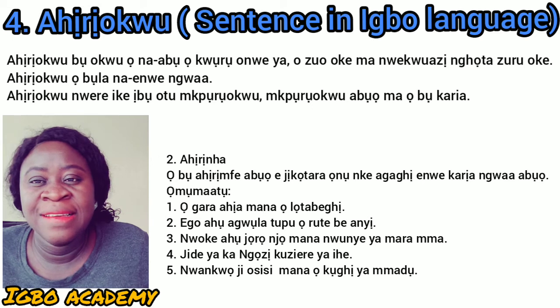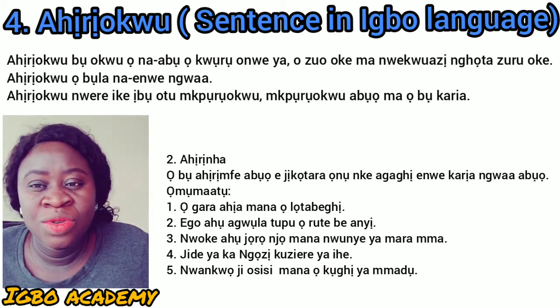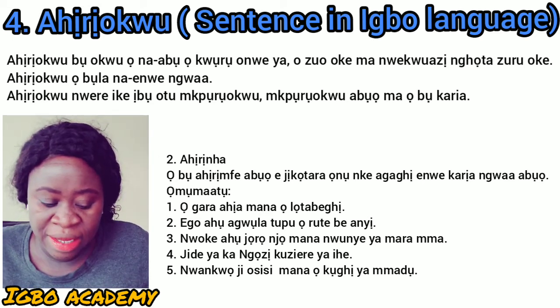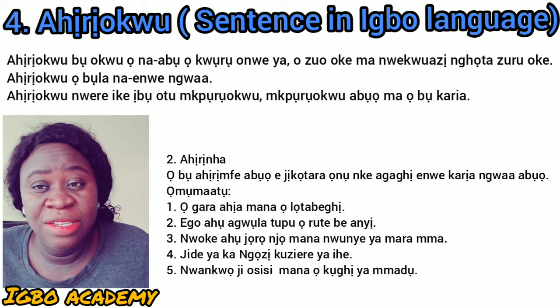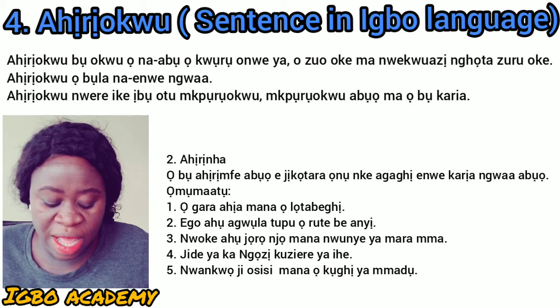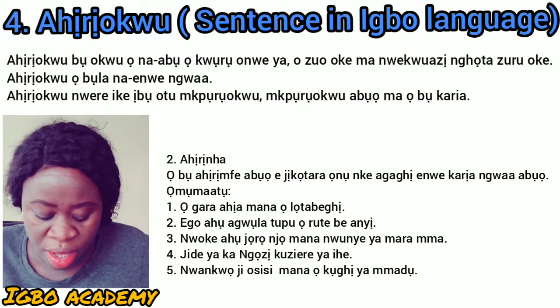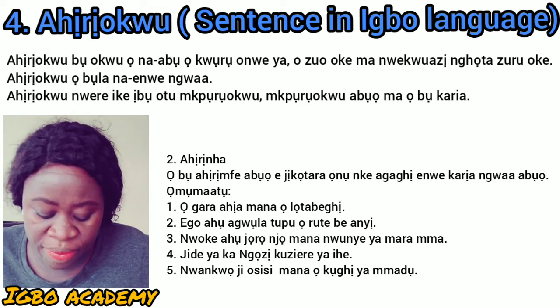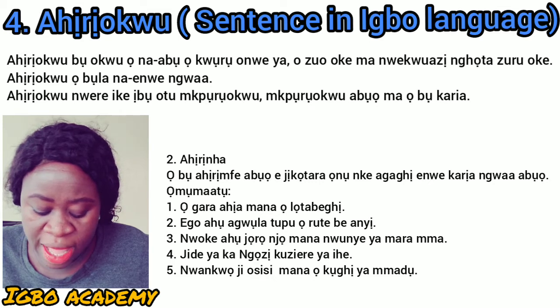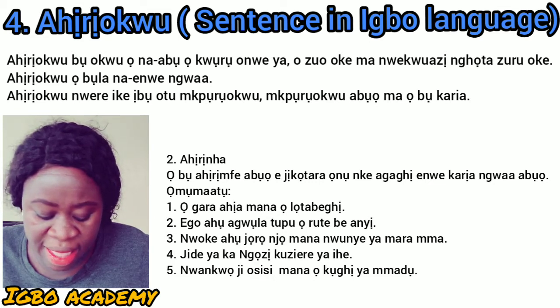It means that it is two sentences that is linked together or joined together that doesn't have more than 2 verbs in it. N'ime ahịrị nha, ụzọ nghọta ahịrịokwu abụọ na-adị n'ime ya nke ọ bụ ngwa abụọ na-ejikọta ya.